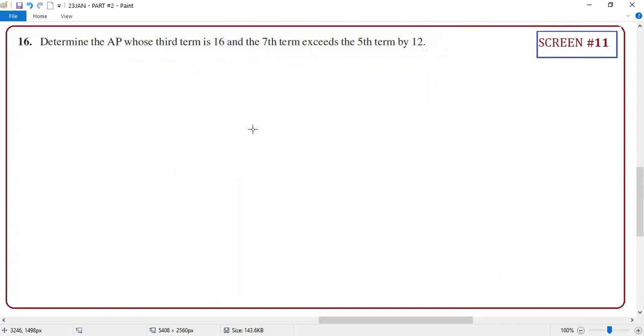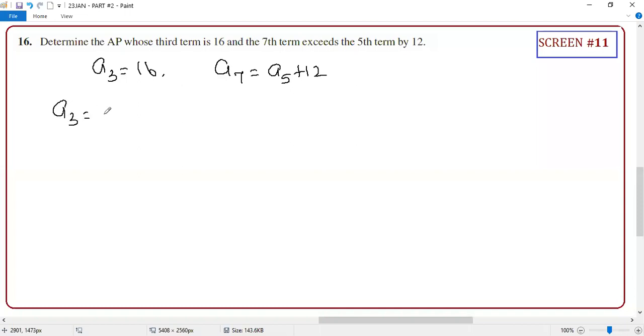Determine the AP whose third term is 16. Third term is 16, and seventh term exceeds its fifth term by 12. Anyone can tell me how to write the expression? Seventh term, A7 equal to A5 plus 12. Agree with me or not? Yes, sir. Agreed.